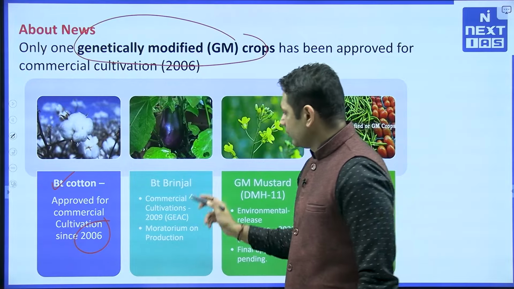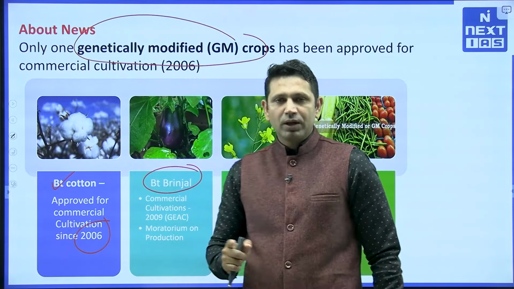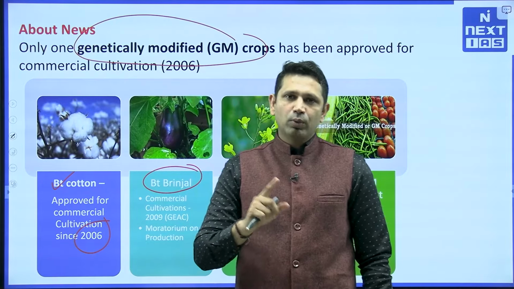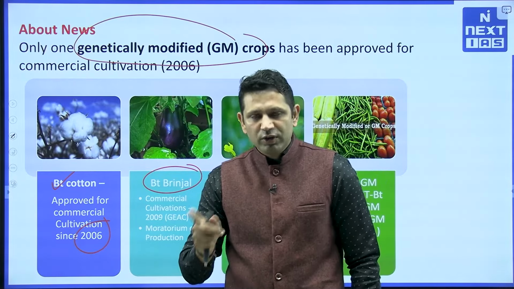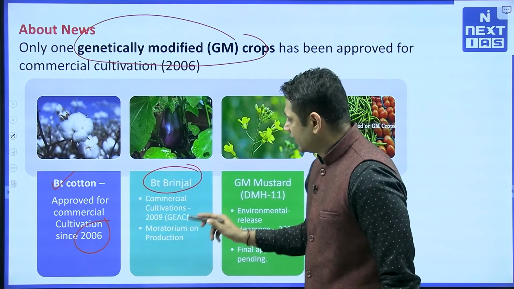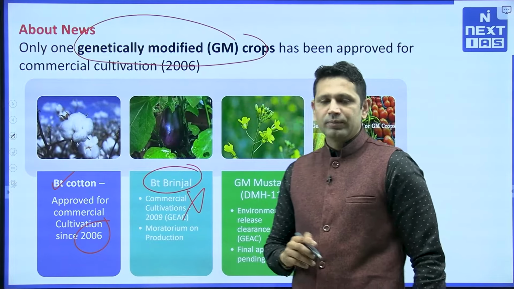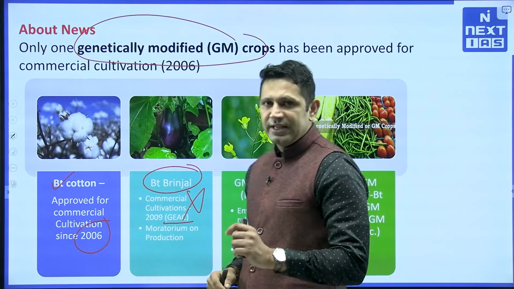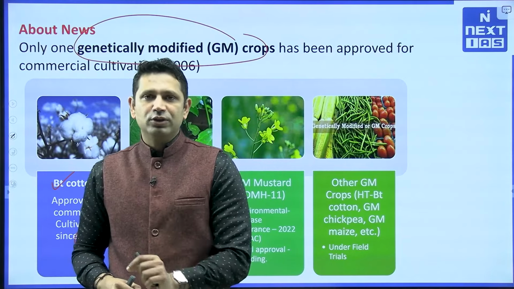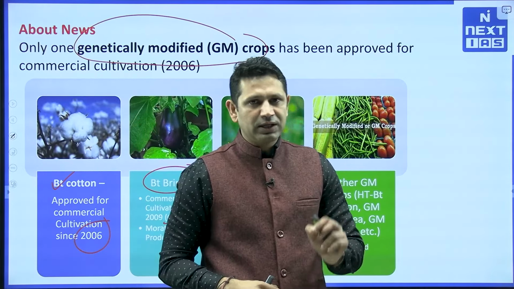Apart from that, there is one more crop that is known as BT brinjal. The commercial cultivation approval was given in 2009, but a moratorium was put upon its commercial production, so it is not being produced in the country. Although approval has been given, and approval is given by GEAC, or Genetic Engineering Appraisal Committee. So you have to study about Genetic Engineering Appraisal Committee.